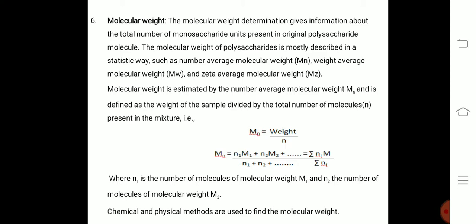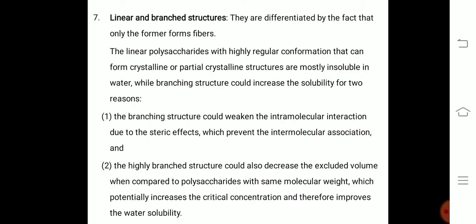That is, Mn is equal to W by N. Mn is equal to N1 M1 plus N2 M2 plus and so on, where N1 is the number of molecules of molecular weight M1 and N2 the number of molecules of molecular weight M2. And chemical and physical methods are used to find the molecular weight.